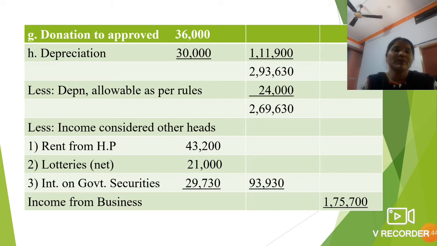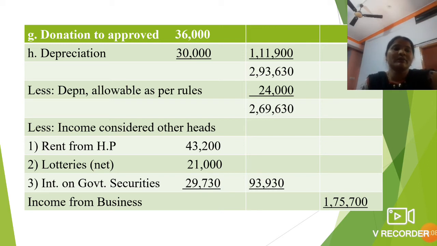All these you should minus on the 2,69,630. After minusing these amounts you will get the income from the business. How much is that income from business? 1,75,700.